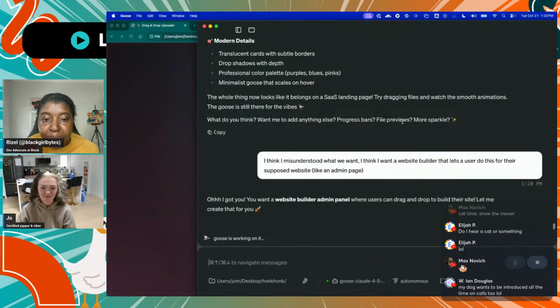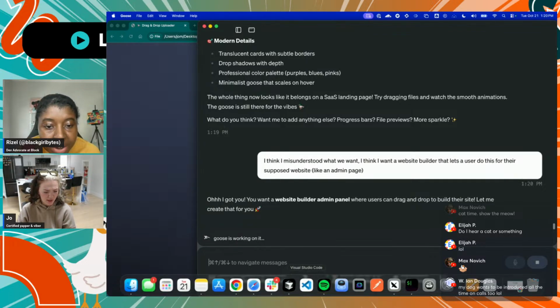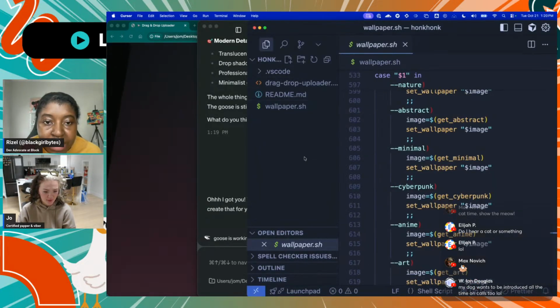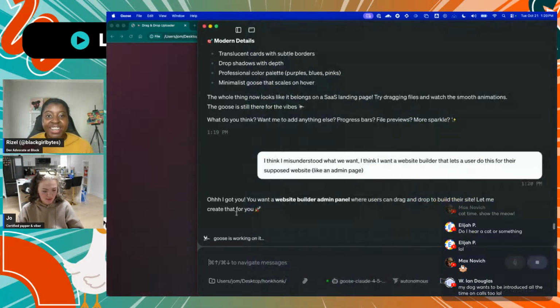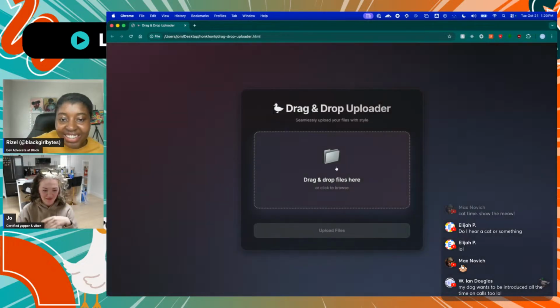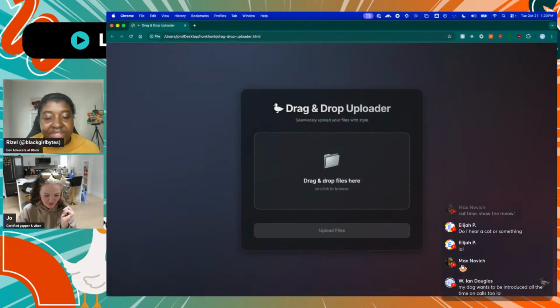Wait, when you uploaded the file, is it in that particular folder? Is it in Hong Kong? Whatever you name it? No, I don't think it is. I was gonna say that's crazy if it really did that. I could have probably prompted it to do that, but it's okay. Anyway, we'll make it work the actual way it's supposed to, hopefully, if we have time for it.